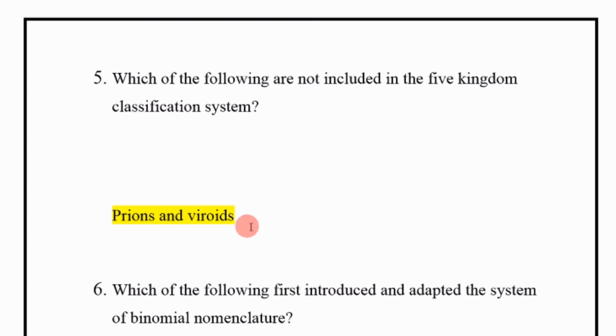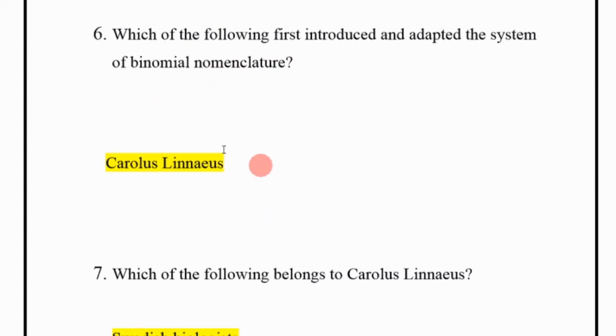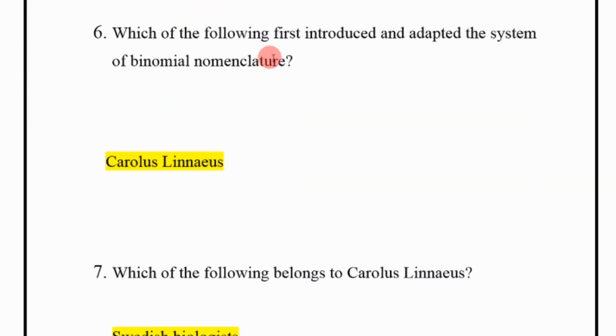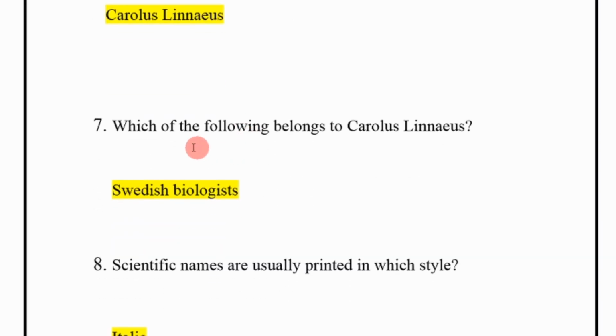Next, which of the following first introduced and adopted the system of binomial nomenclature? Carolus Linnaeus.